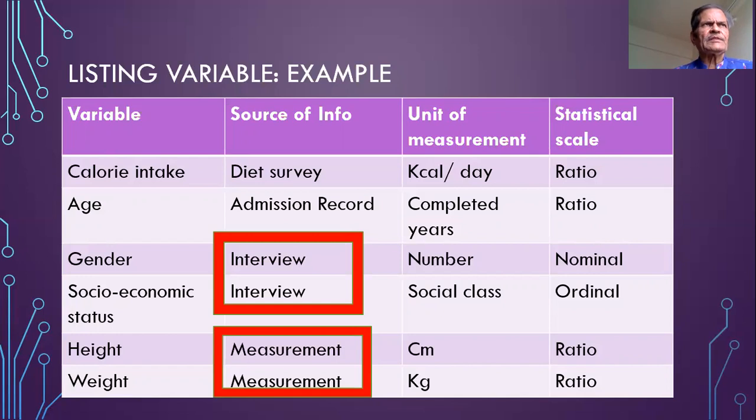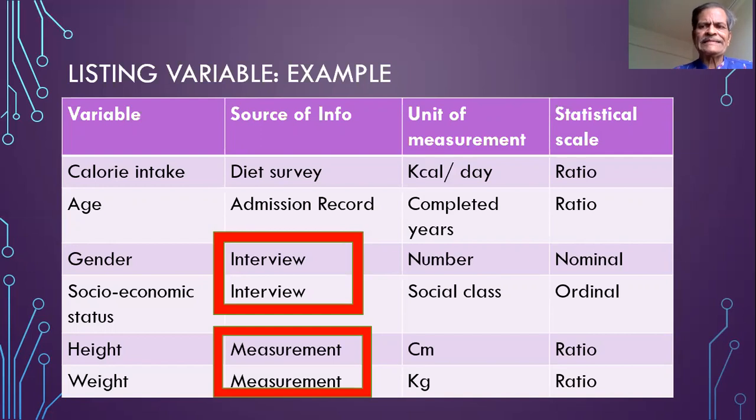And the source of information is the diet survey. So the caloric intake of an individual included in the study will be determined by a diet survey. This is what our material and methods should say. Then the unit of measurement of the caloric intake will be kilocalories per day. So although the diet survey may be conducted for 7 days a week, for that individual, it will be the average of the 7 days, and hence it will be mentioned as kilocalories per day. And caloric intake, since it is mentioned in kilocalories, it is a ratio scale.